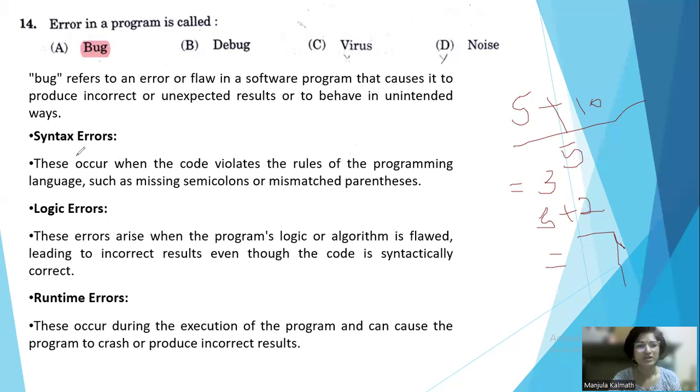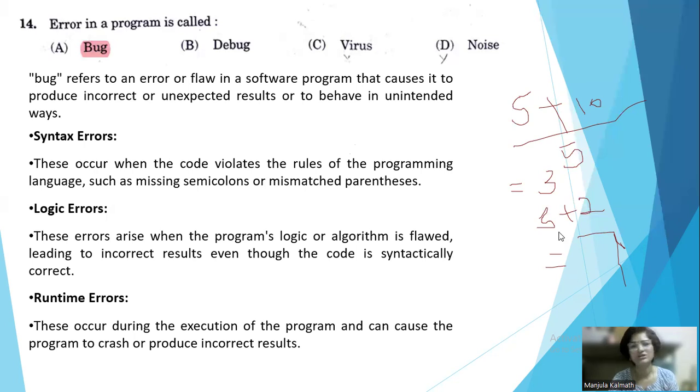So such types of errors are called logic errors. These errors arise when the program's logic or algorithm is flawed, leading to incorrect results, even though the code is syntactically correct. This syntax is correct for the computer system, but the interpretation by the user and by the computer will be different.